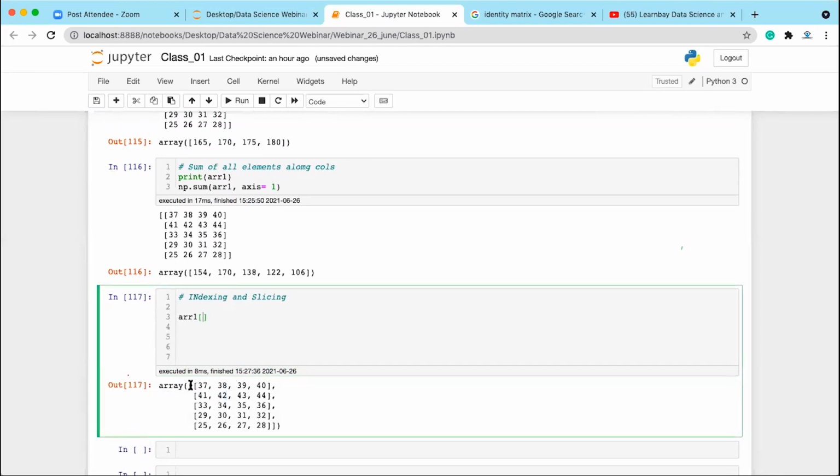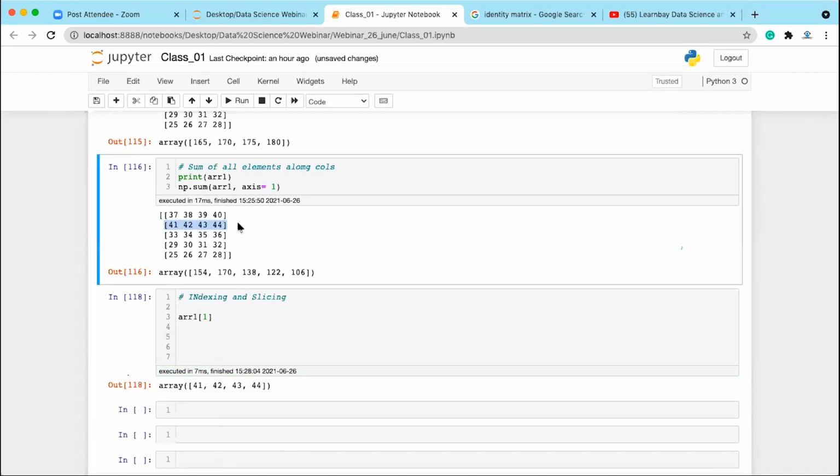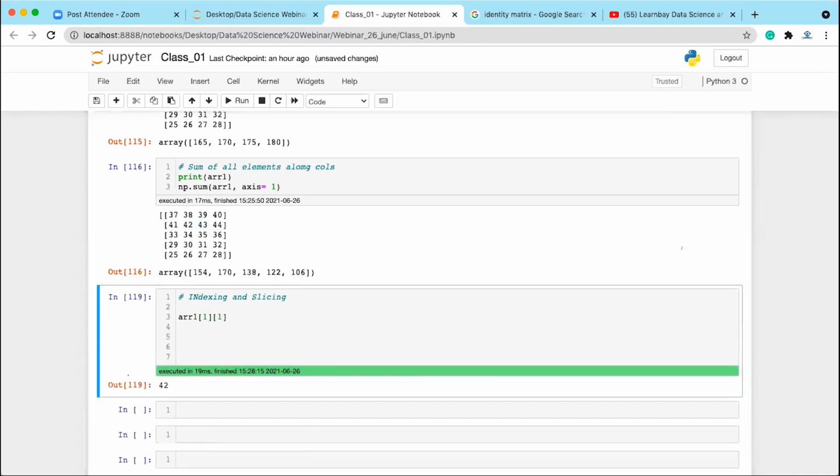In this you can write the row index and then the column index. So what is the row index of this 42? The index of this row is 0, this row is 1, this is 2, this is 3, and this is 4. Index always starts from 0. So first you'll be passing the row index. When you pass 1, it is going to give you this 41, 42, meaning the second row. And you want to access the second column, so 0 and 1, so you'll be writing here again 1. This is going to give you 42.